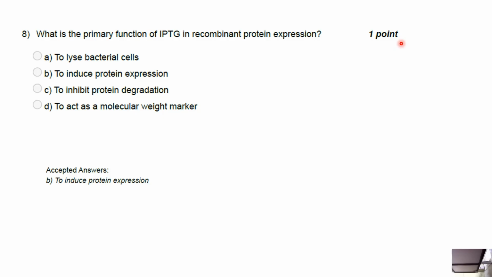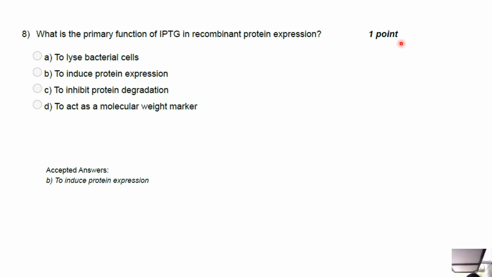IPTG then enters the bacterial cell. IPTG binds to LacI and changes its shape. The repressor dissociates from the lac operator sequence. This allows RNA polymerase, or T7 RNA polymerase in T7 systems, to access the promoter. The gene of interest is transcribed and translated, leading to protein expression.